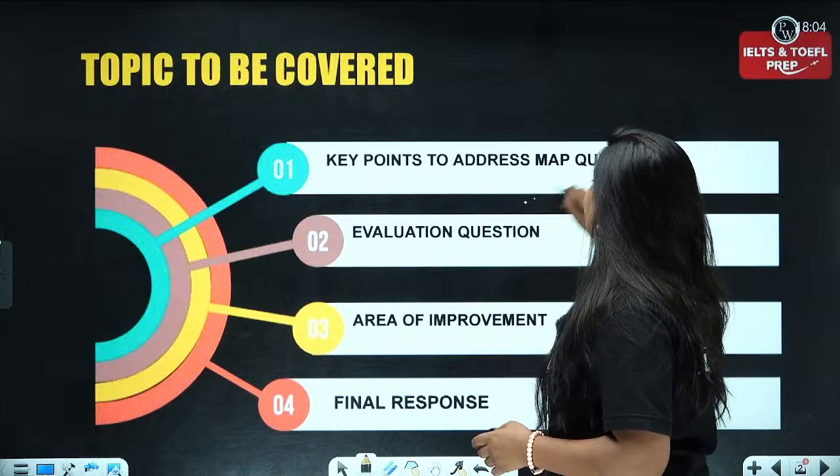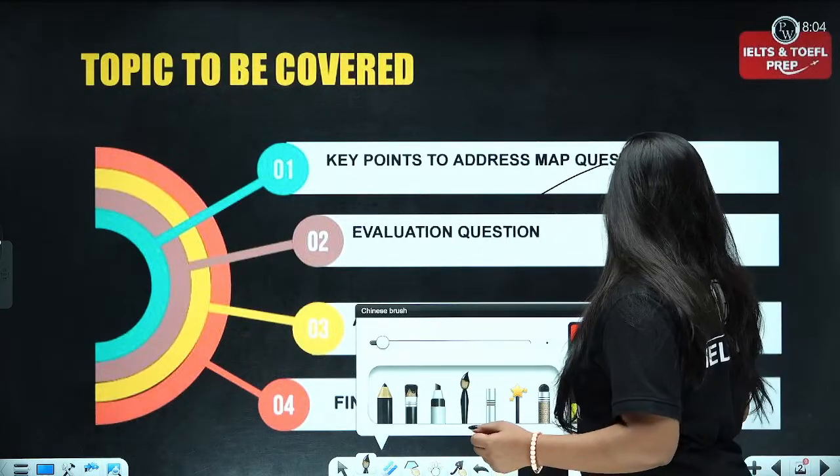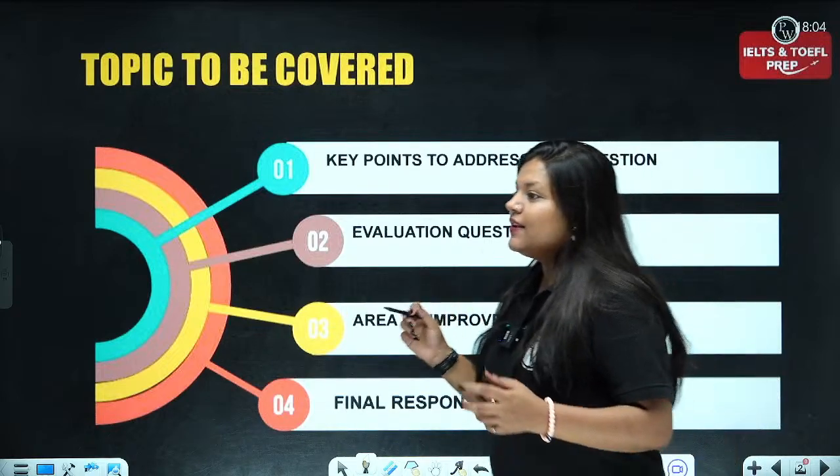Now, first of all, I'll be telling you what are the key pointers that we are going to be using in order to address the map question.